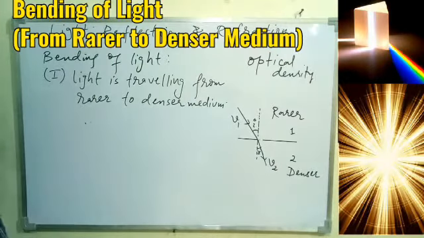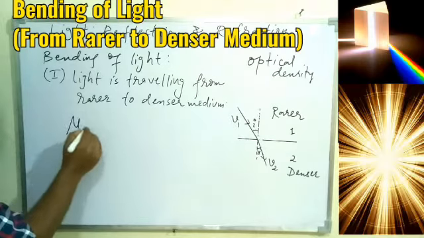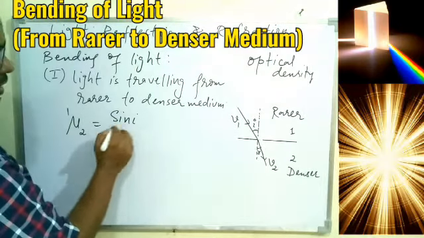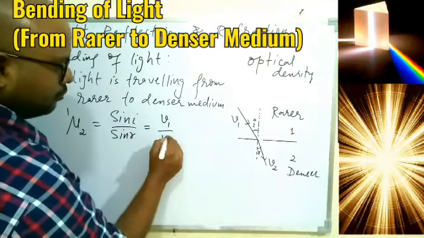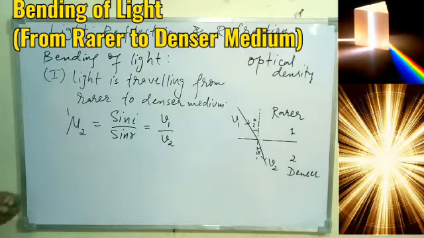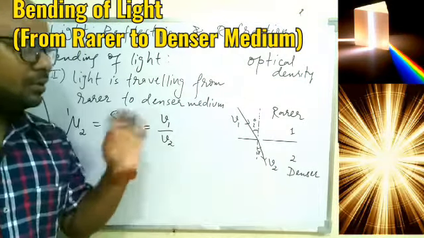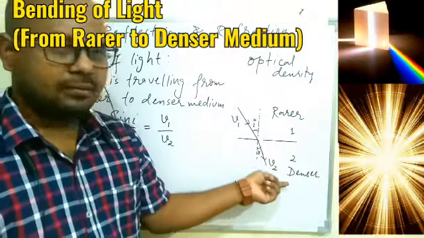I hope the diagram is clear, and now according to Snell's law, we know the refractive index of 2 with respect to 1 will be sine i upon sine r, and that will also be equal to v1 upon v2. This we already understood in the last two classes. So this part is clear. Now one thing is understood, if medium 1 is rarer than medium 2.